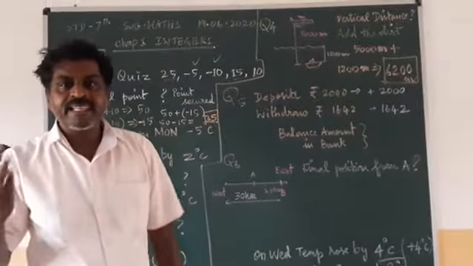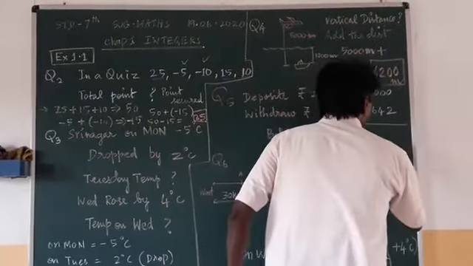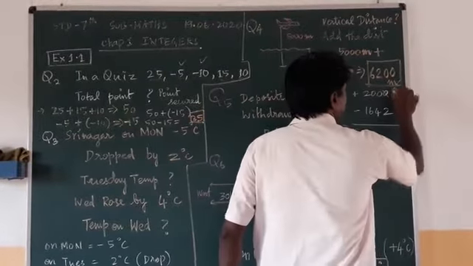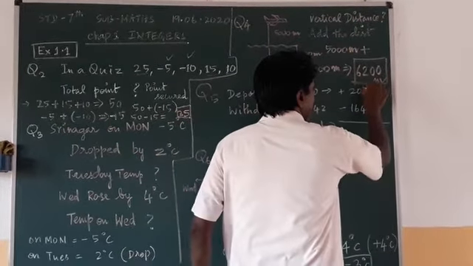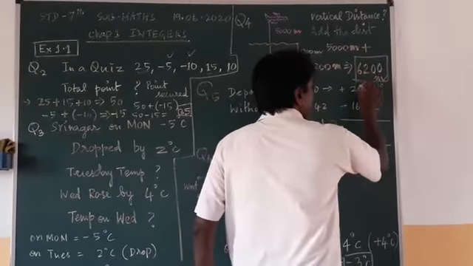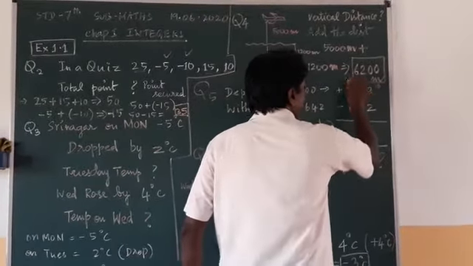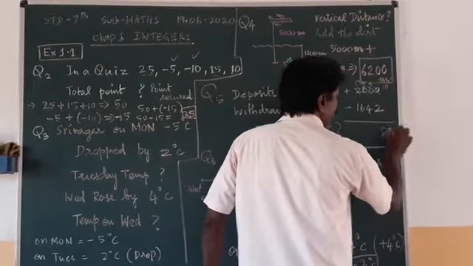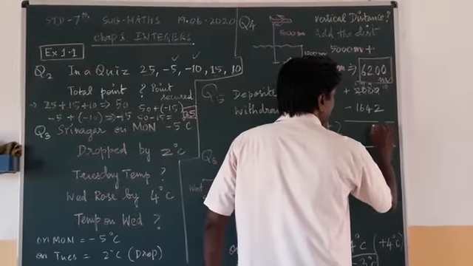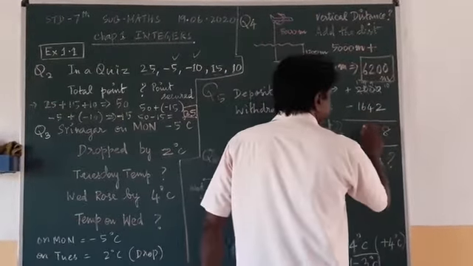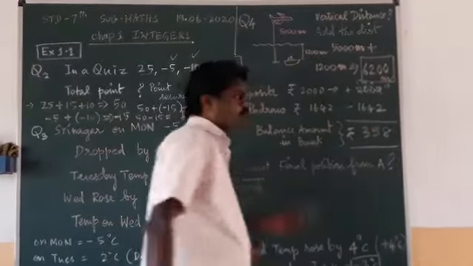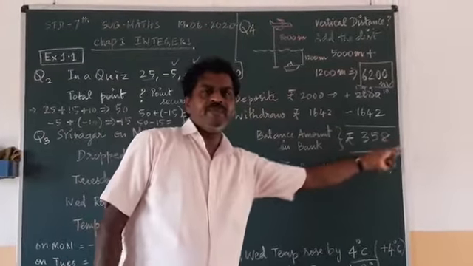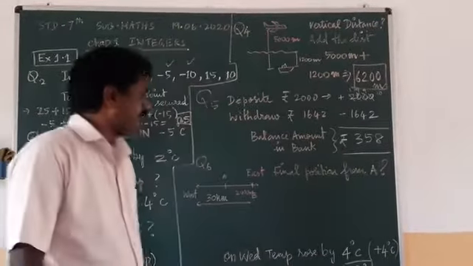So how much amount is left in the bank? Minus only, minus. How will you minus? Here 0, carrying 1, it will become 10. You are borrowing, so it will become 9. Here becoming 10, it will become 9, and here 1 is there. So you minus from this one. 10 minus 2 is 8. 9 minus 4 is 5. 9 minus 6 is 3. So what is the balance amount in the bank? The balance amount in the bank is 358 rupees. That's the answer. Okay.